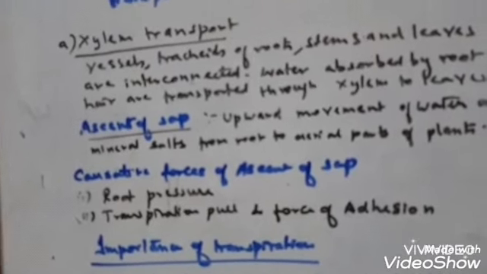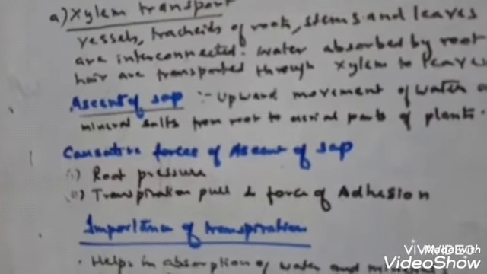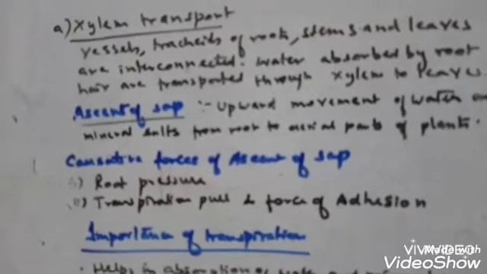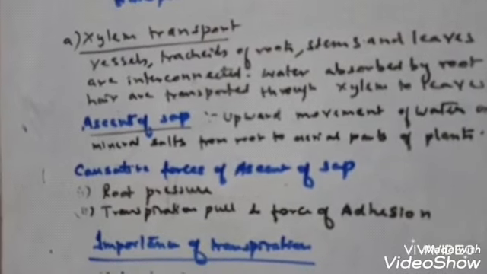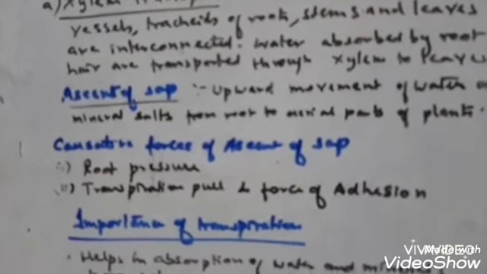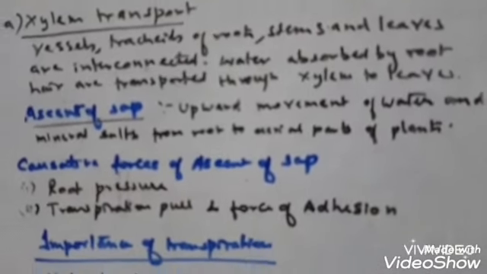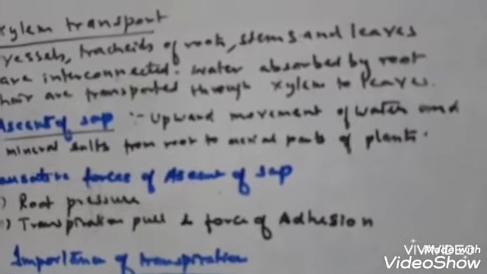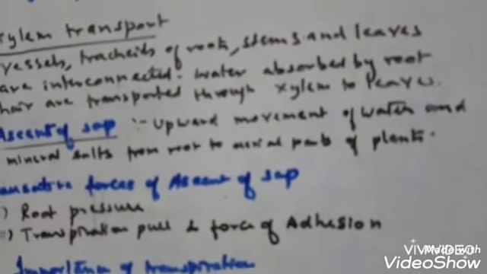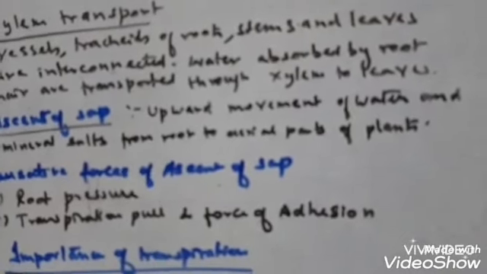And next is transpiration pull. Transpiration pull and root pressure are the two important causative factors for ascent of sap. And another is the force of adhesion, the adhesion of the water molecules with the wall of the xylem. Now first I will describe root pressure.